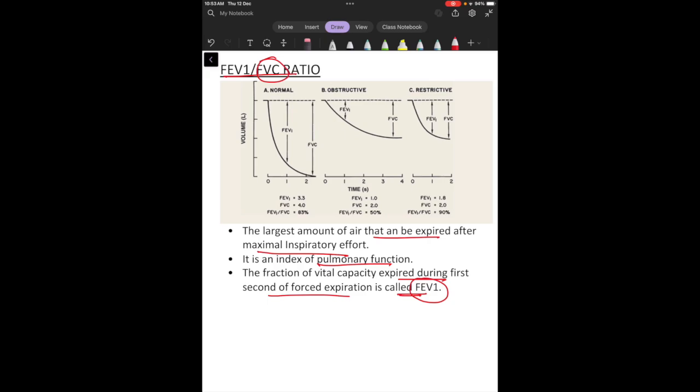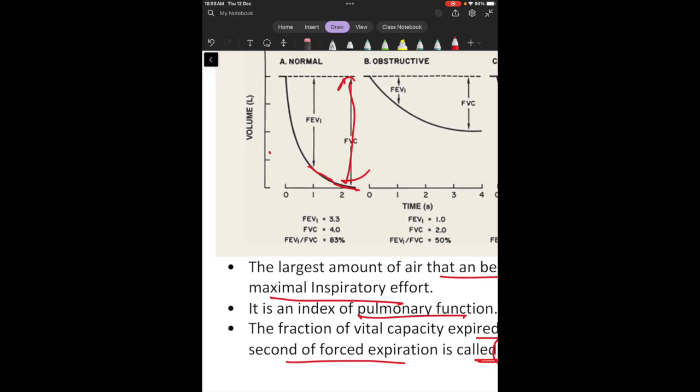At the starting, obviously the person will expire more, then the lungs will have lesser volume, so he or she will expire less, and that is why volume decreases with time. Ultimately this whole amount of air that is expired is called forced vital capacity. And the volume of the air which is expired in the first second is called the forced expiratory volume in the first second.